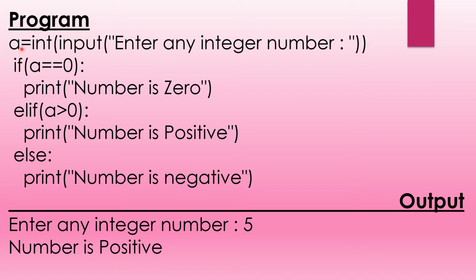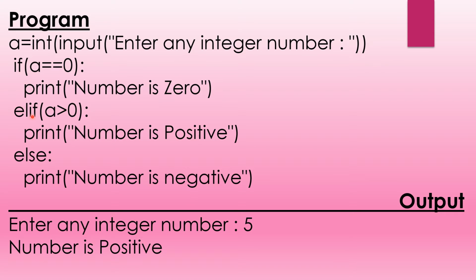If you take a variable here, a, and input an integer type value, enter any integer number. If a is equal to 0, that means if the value of a entered is equal to 0, then this will be printed in the output, number is 0. But if not, elif, the next condition is given. If this condition becomes false, if it is not equal to 0, then it will go through this, and if the number is a positive number, then this will be printed in the output, that is number is positive.